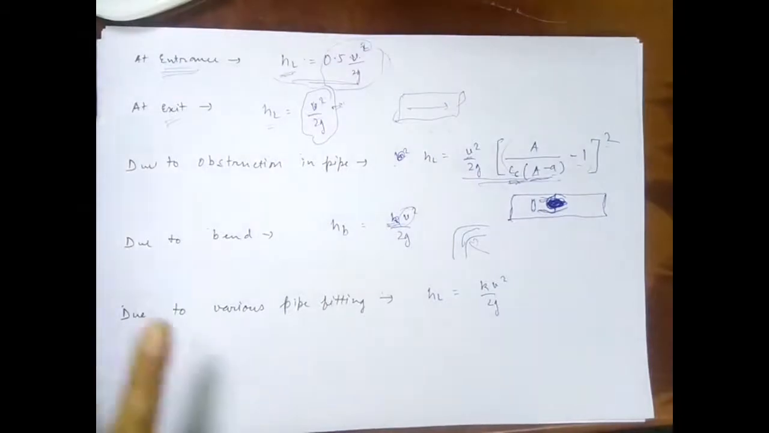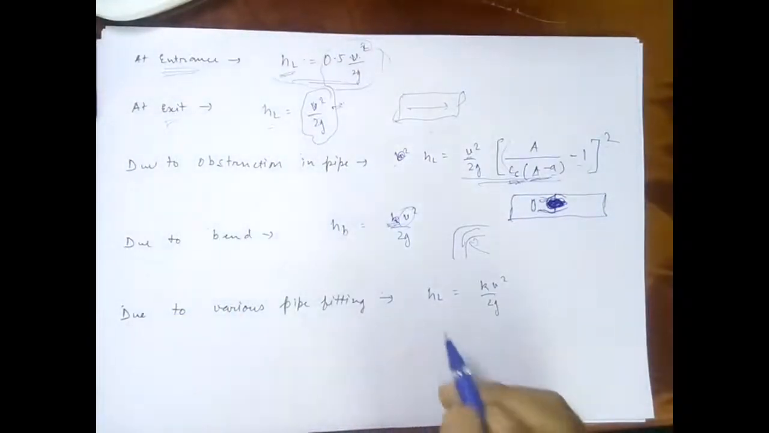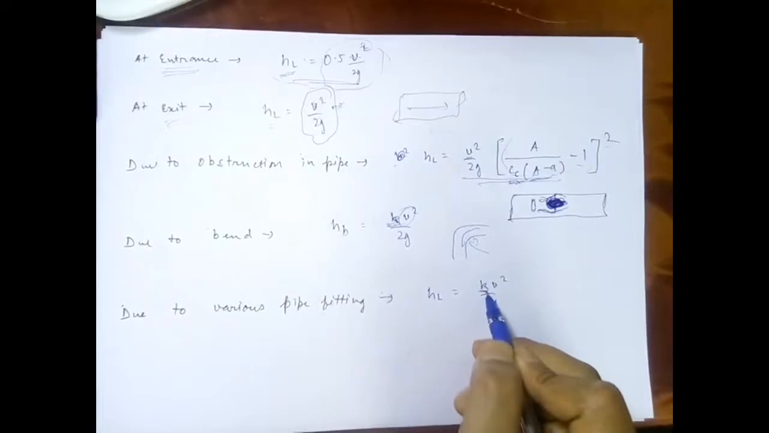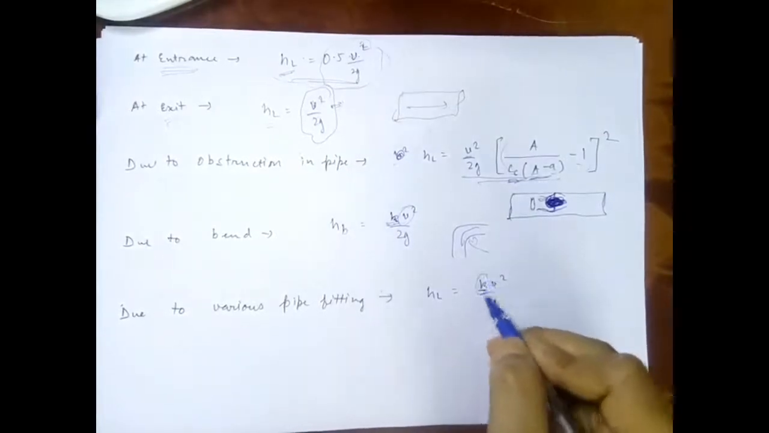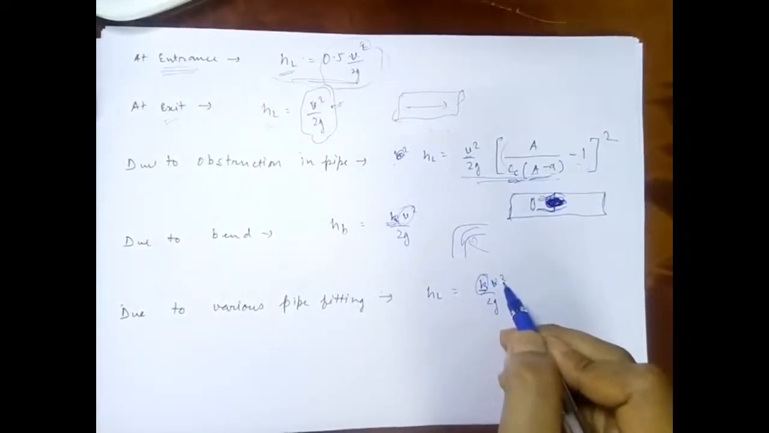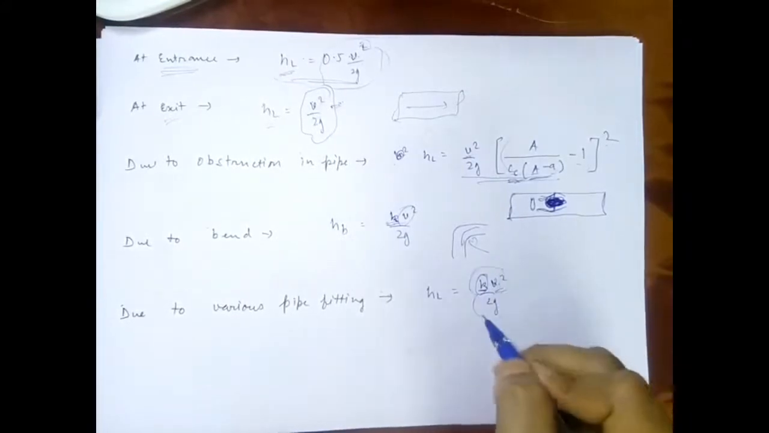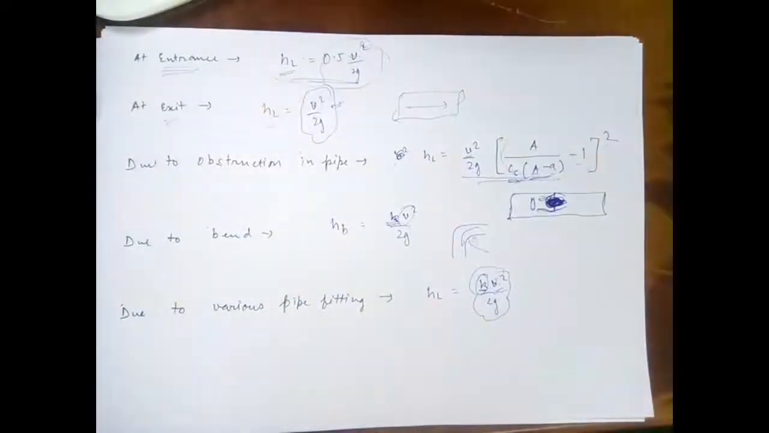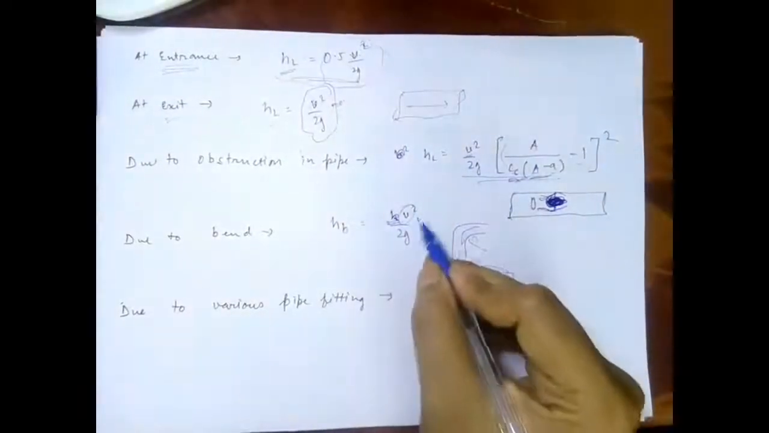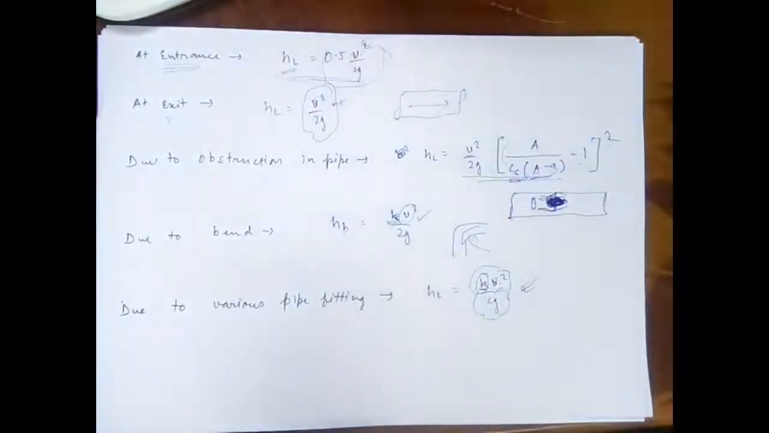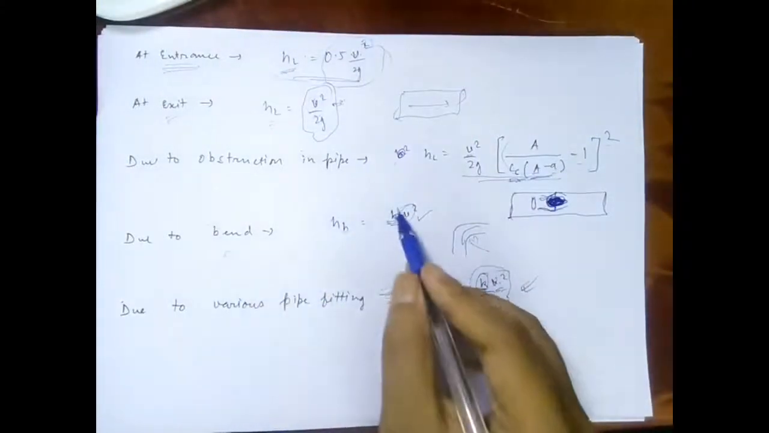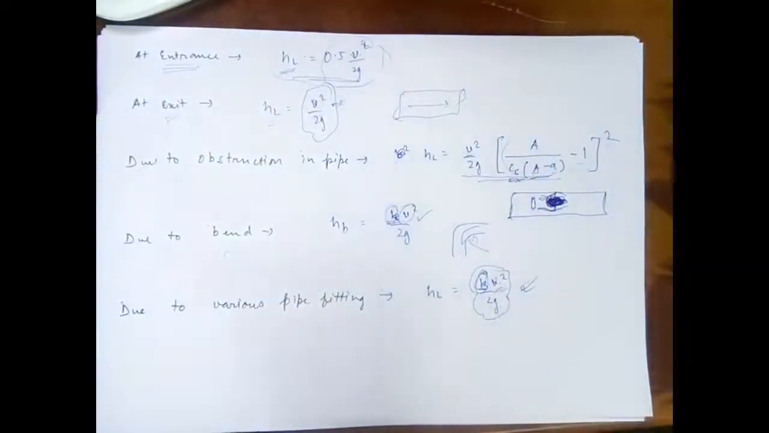Also, loss of head due to various pipe fittings, again k is the coefficient of the fitting, v is the velocity of the fluid flowing, and thus this will be the head loss due to the various pipe fittings. So the formula is quite similar to that of the bend, but the case do have some different significance. So let's just practice some problems regarding the losses in a pipe.